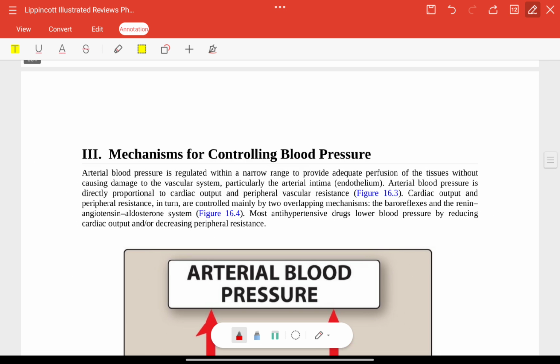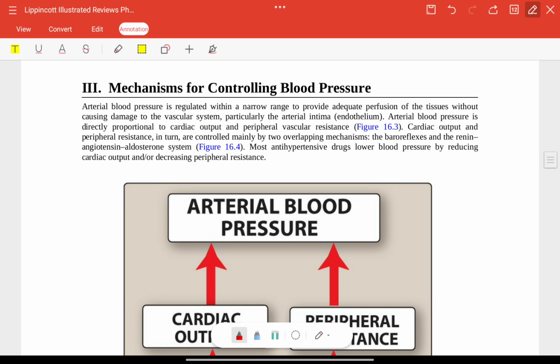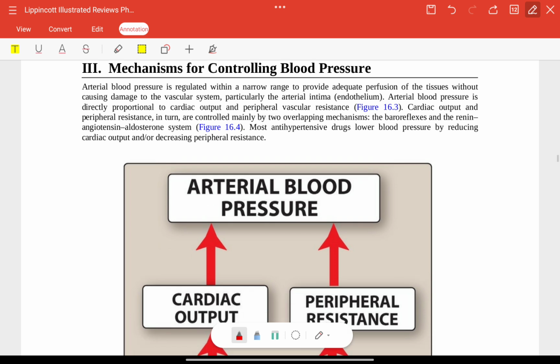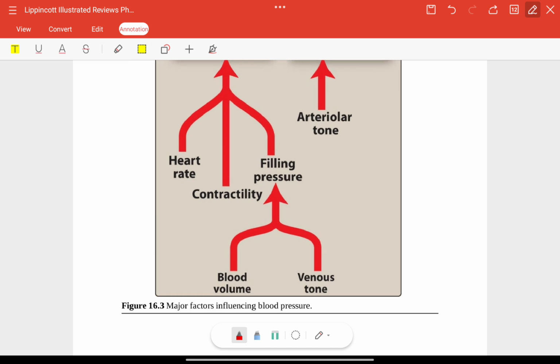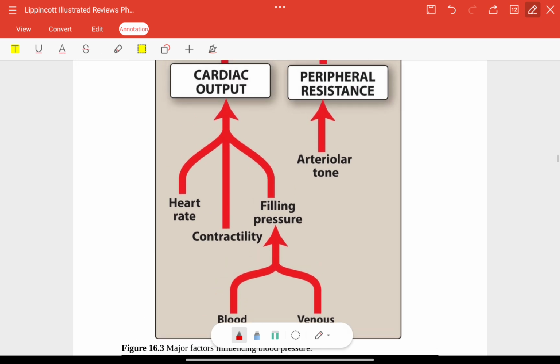Now mechanisms for controlling blood pressure. This is the natural mechanism undergoing in our body system. What happens when your blood volume and venous tone are increased? It means filling pressure will be increased, which will increase cardiac output, which is also increased by contractility and heart rate.